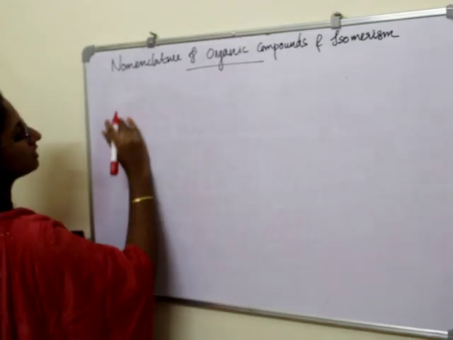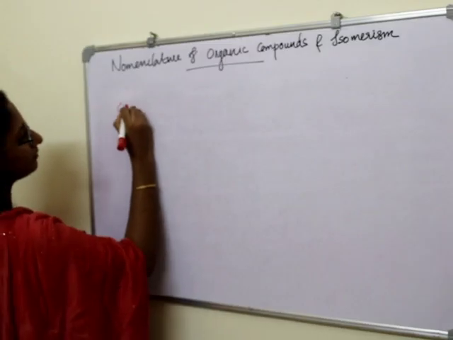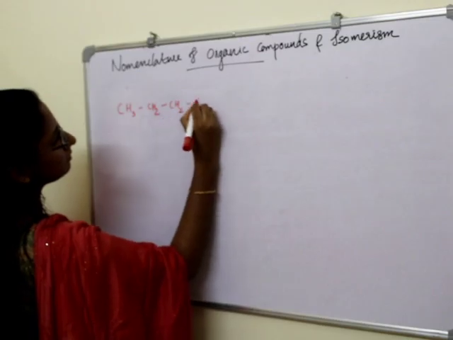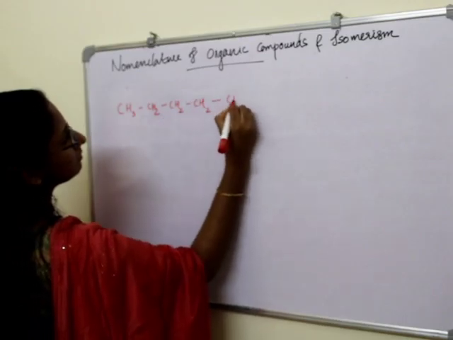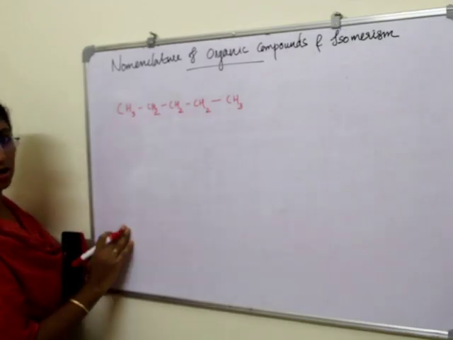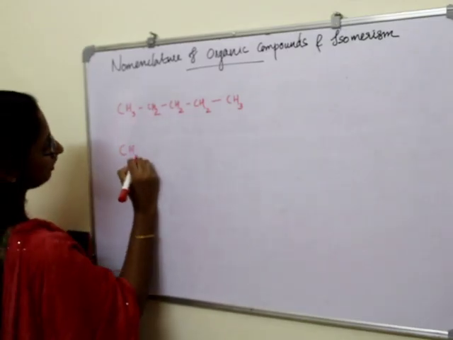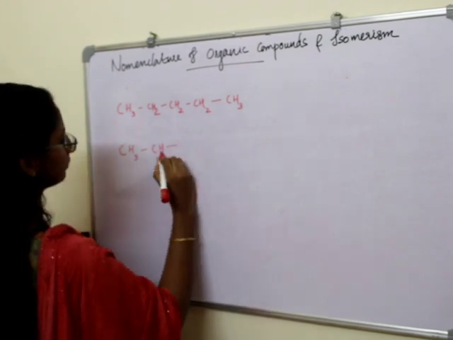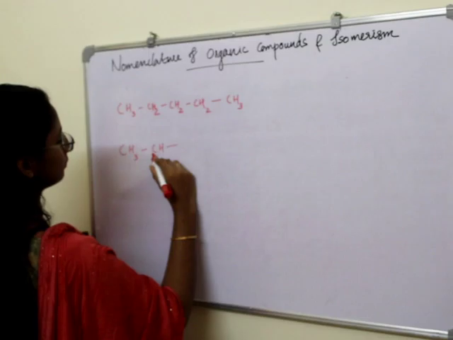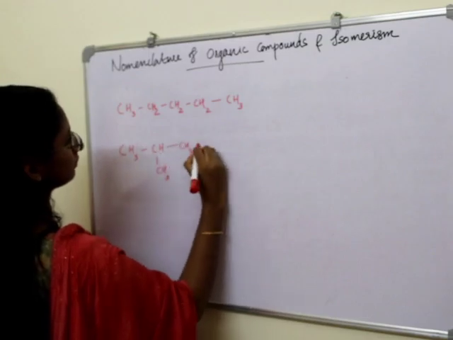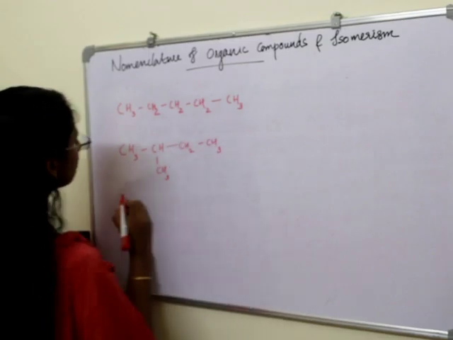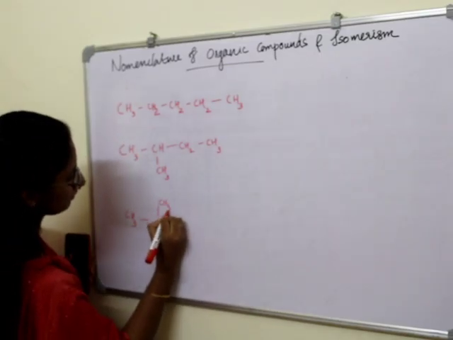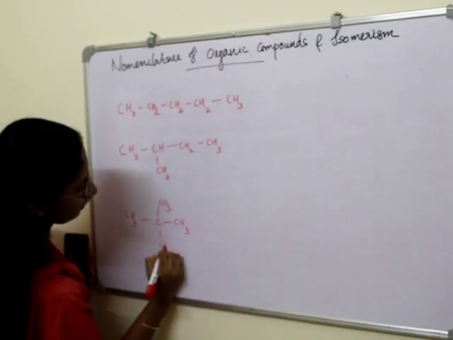Let's take an example here. This is an organic compound, and similarly we can have others.